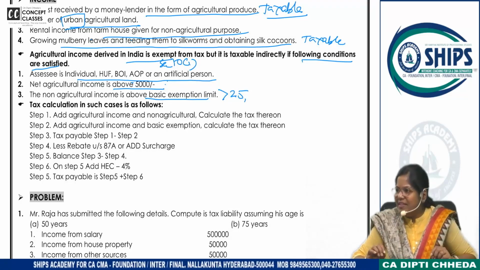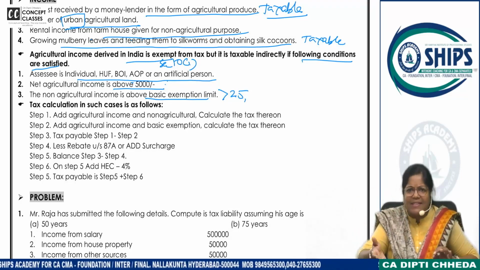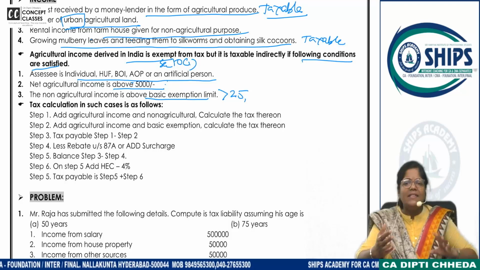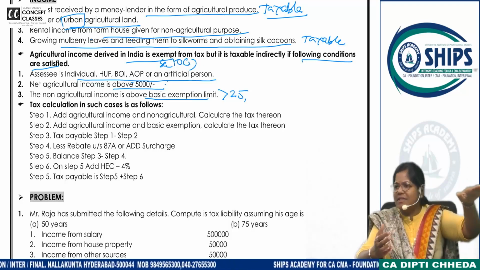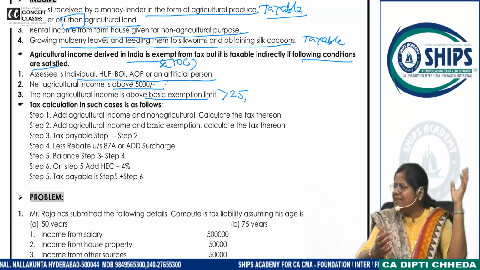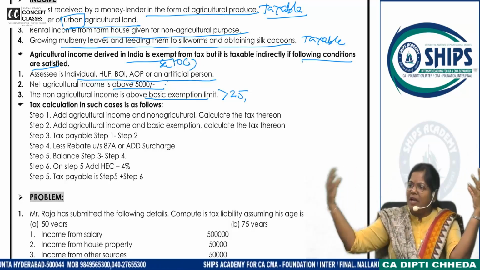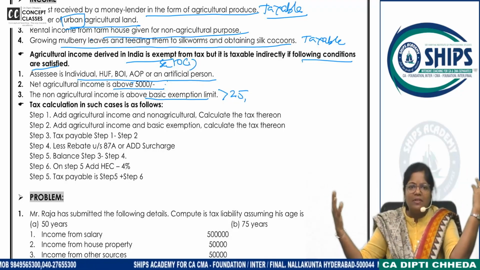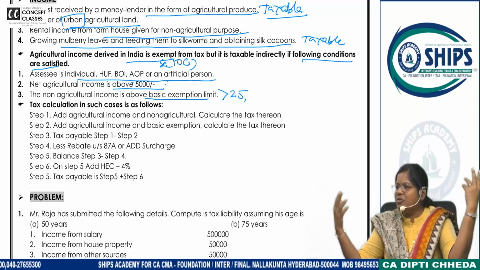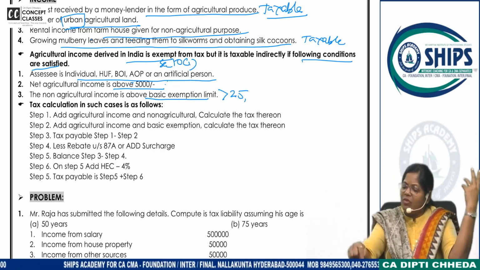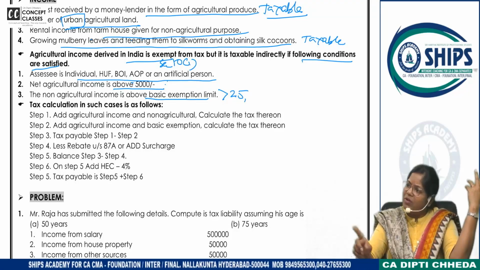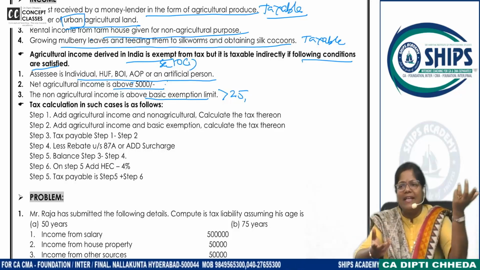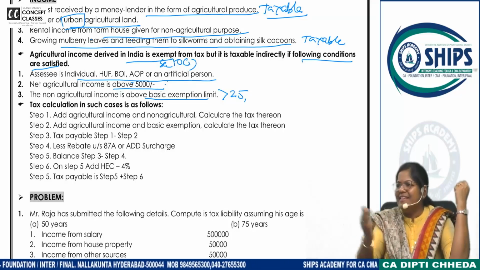It's very beautiful. Agricultural income, we don't want to tax. India is an agricultural country. We don't have power to tax agricultural income. But there are some places, if you go in Andhra and all those places, rich farmlands are there, and they are said to be farmers. In Maharashtra, if you go, they do sugarcane farming. But those farmers are so rich, and they have everything from bungalows to cars. Then what is their agricultural income? In lakhs. What is their non-agricultural income? In lakhs. Then pay the tax indirectly. Ma'am, how do we do it indirectly? That is what we will solve in the problems. Yeah, ask your doubt.